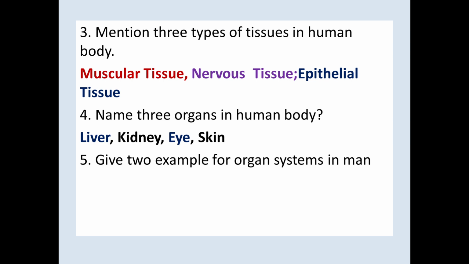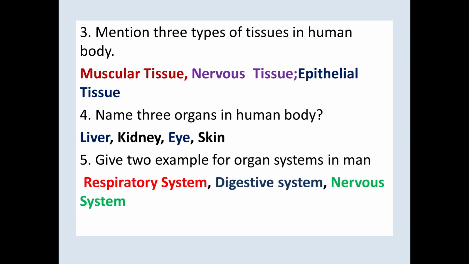Question number 5. Give 2 examples for organ systems in man. There are about 10 systems in your body, organ systems. Respiratory system, digestive system, nervous system, reproductive system, endocrine system, excretory system, like a number of systems in your body.